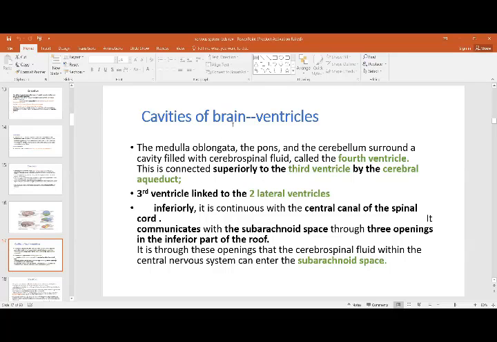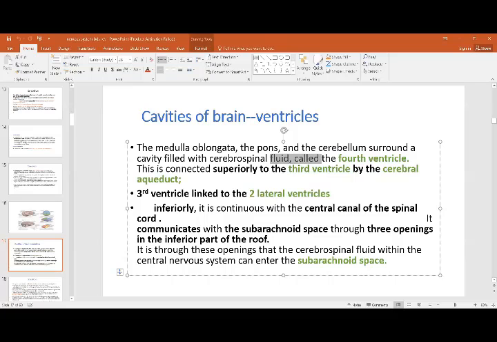Then you have the cavities of the brain. These are called the ventricles. The medulla, the pons, and the cerebellum surround a cavity which is called the fourth ventricle. This fourth ventricle superiorly extends into the third ventricle by passing through the middle part of the midbrain. That is the cerebral aqueduct, and then it enters into the diencephalon, between the two cerebral hemispheres. You have the third ventricle, and the third ventricle is linked to the two lateral ventricles which lie in the cerebral hemispheres by the interventricular foramen. Inferiorly, it is continuous with the central canal of the spinal cord. And then they communicate with the subarachnoid space through three openings in the inferior part of the roof.